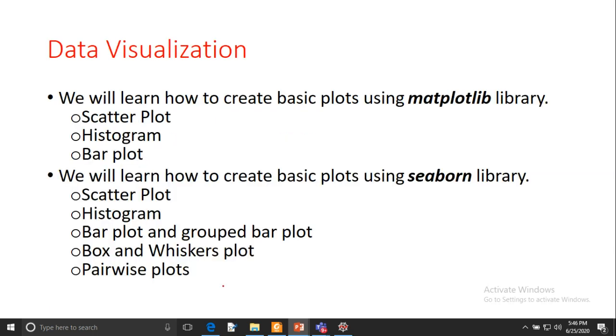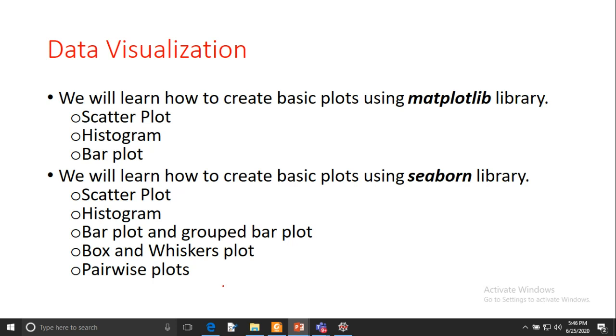Now we will come to the next slide, data visualization. And yesterday we discussed that data visualization is a step of analysis. In this step, we draw some plots of the data, and we want to see the nature of the data and how the variables are relating to each other. We see the trends of the relationship.